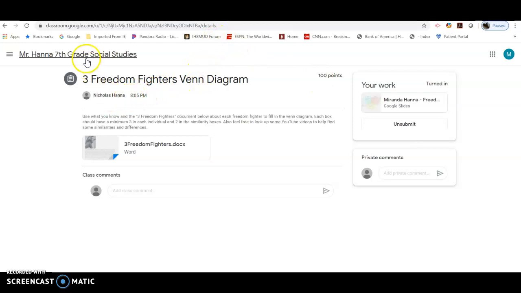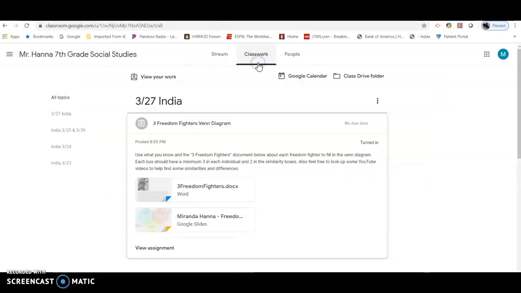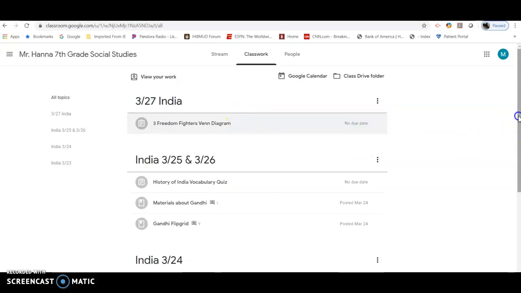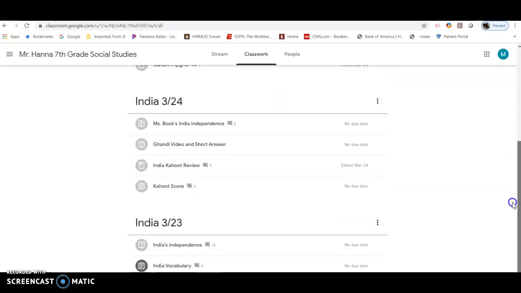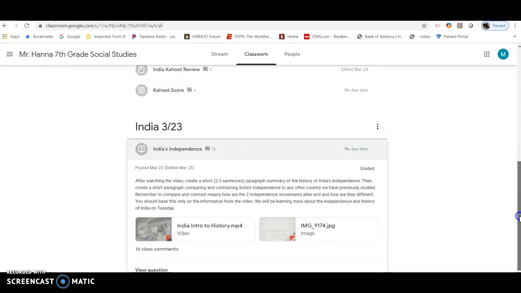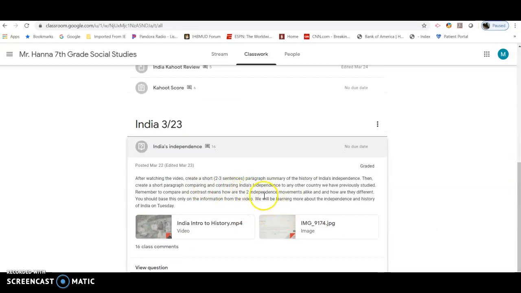Now, if you have not finished any of your other assignments for the week, make sure to go through and check them. So just to kind of recap of what else is due. Under India's independence, you need to come here. You need to make sure that you have completed the question here. This one says graded, so this one's done.